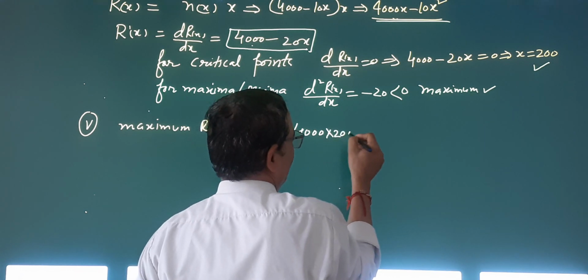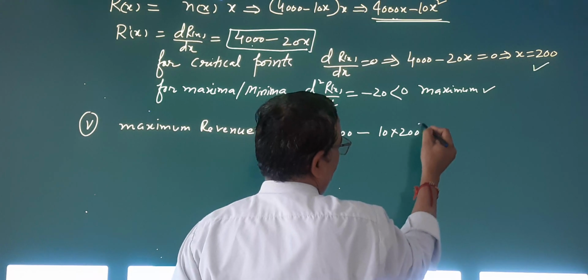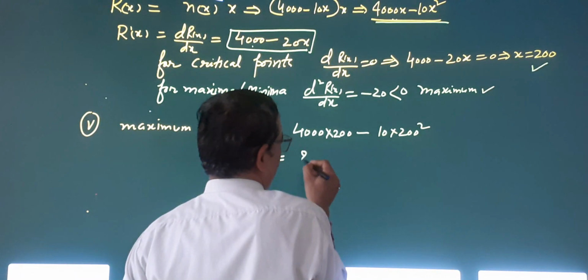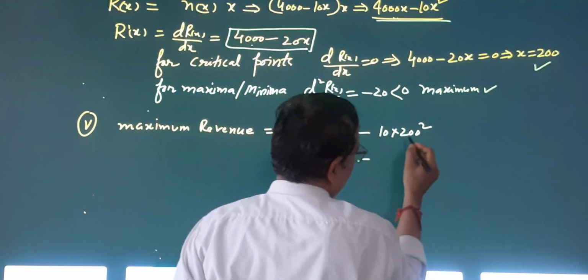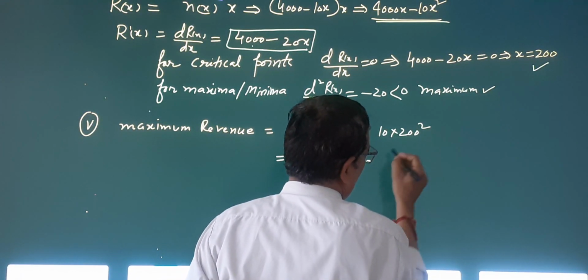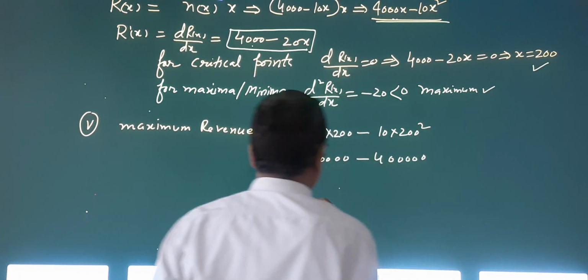What is the value of x? 200. So 4000 times 200 minus 10 times 200 squared. The result will be 8 followed by how many zeros? 8, then 5 zeros, and 10 times 4 followed by 4 zeros is 4 followed by 5 zeros. Clear? So go for subtraction.